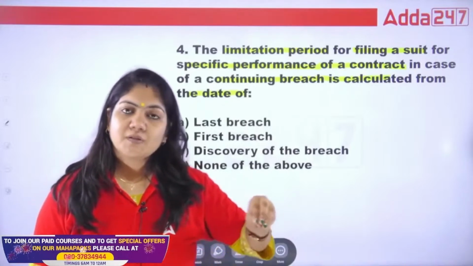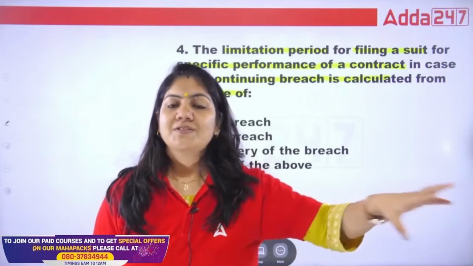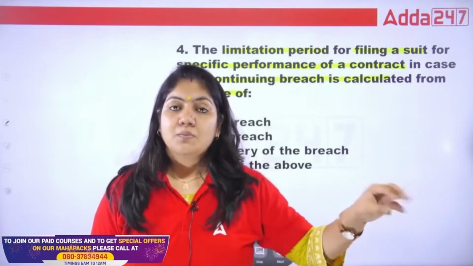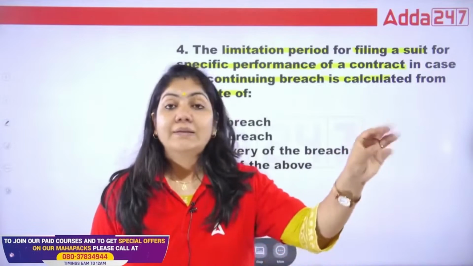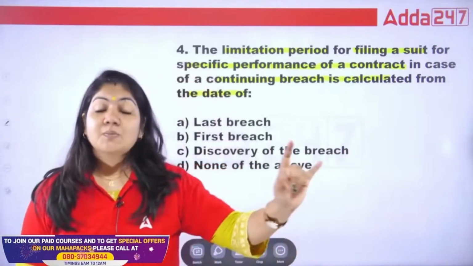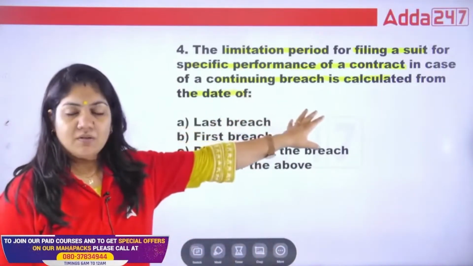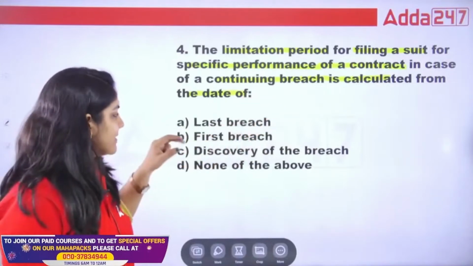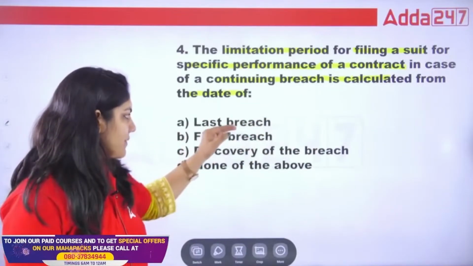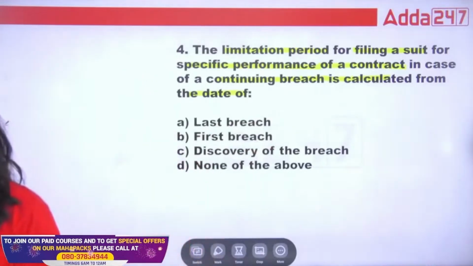But for specific performance, suppose you have taken a very precious item and broken it, I want only that property. I don't need any compensation. That means I need specific performance. So for specific performance, if you are continuing to breach the contract, it is calculated from the last breach, the first breach, recovery of the breach, or none of the above. Tell me the right answer.